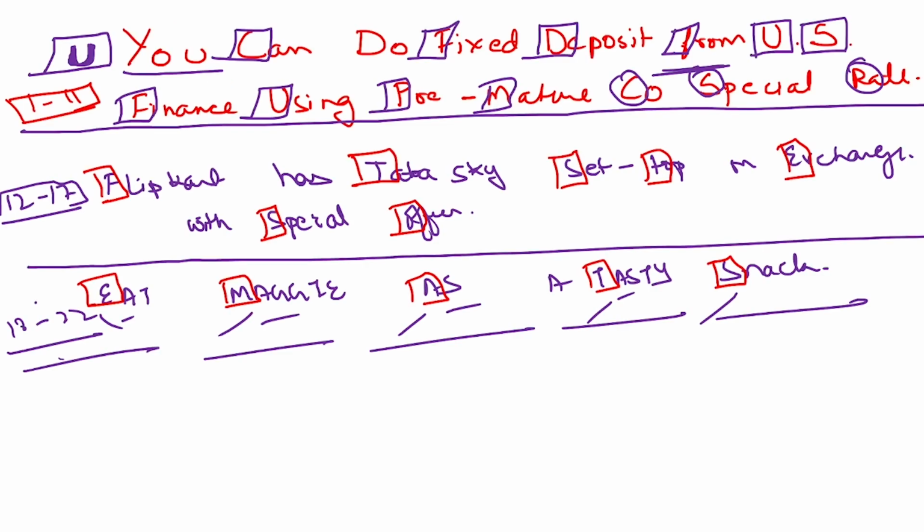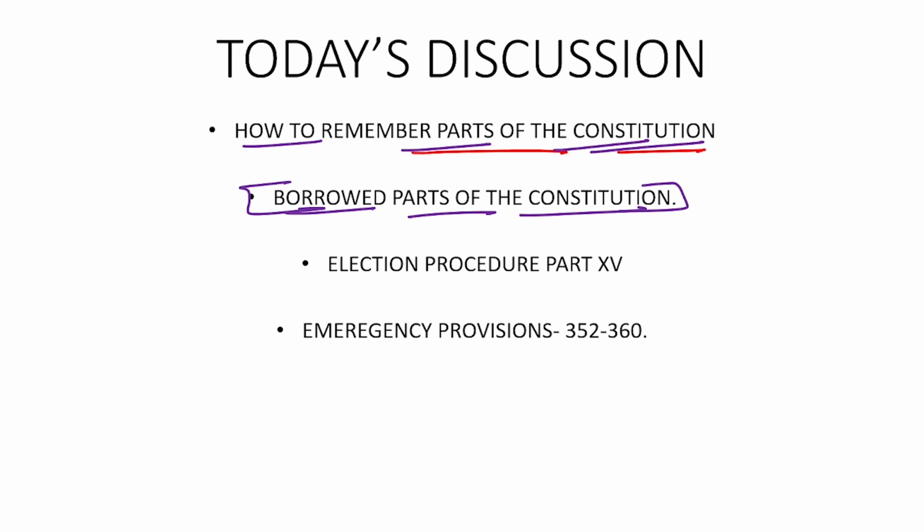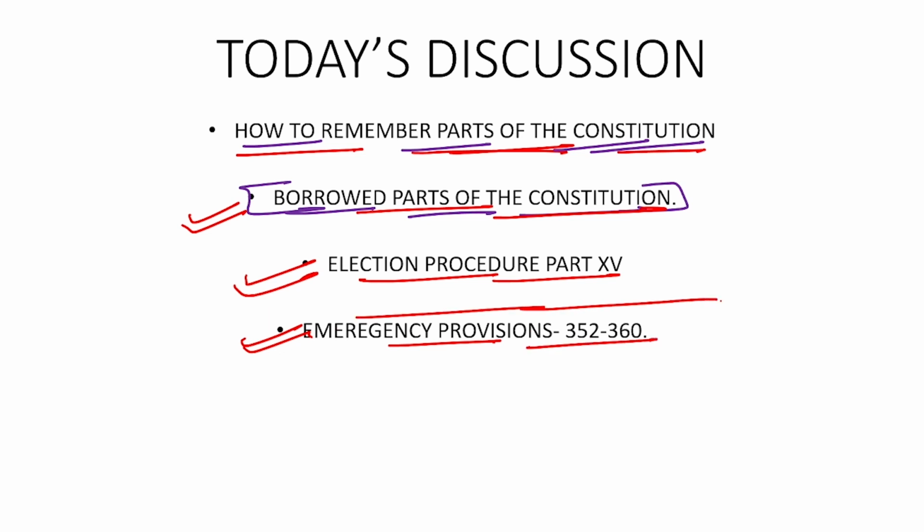With this, we have completed the second portion of the lecture series, which is talking about the borrowed part of the constitution. In the upcoming videos, we will be talking about the election procedure, that is how the election takes place in our country, and post that we will be talking about the emergency provisions of the constitution. With this, we will be completing the constitutional portion of the legal reasoning area of the CLAT examinations, and then we will be focusing on intellectual property rights and obviously the Hindu laws and the Mohammedan laws, which talk about marriages.